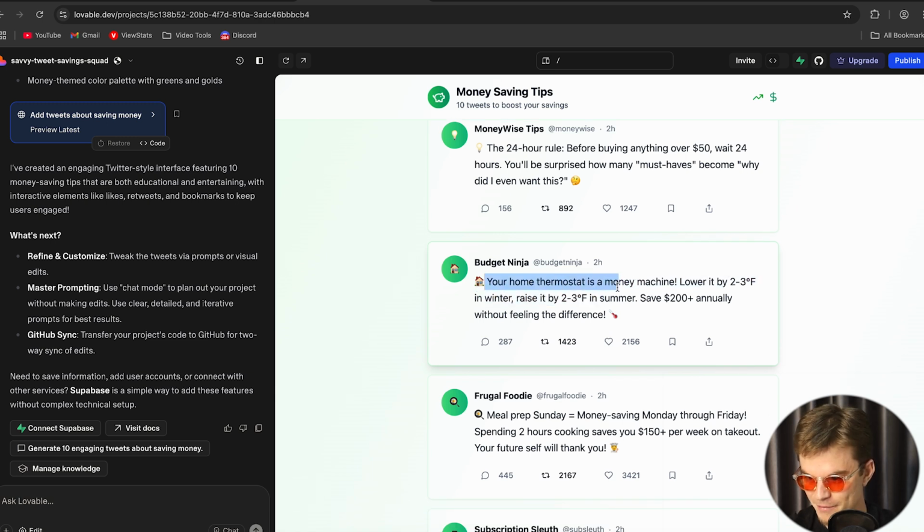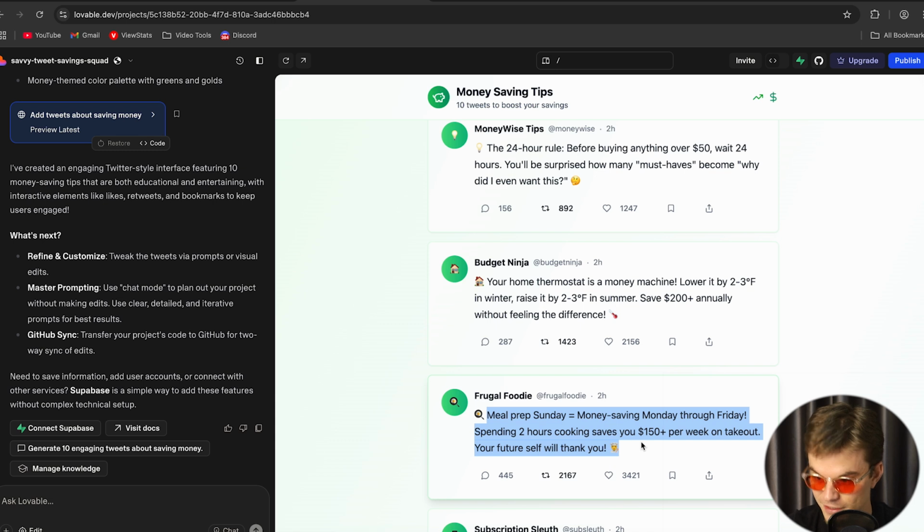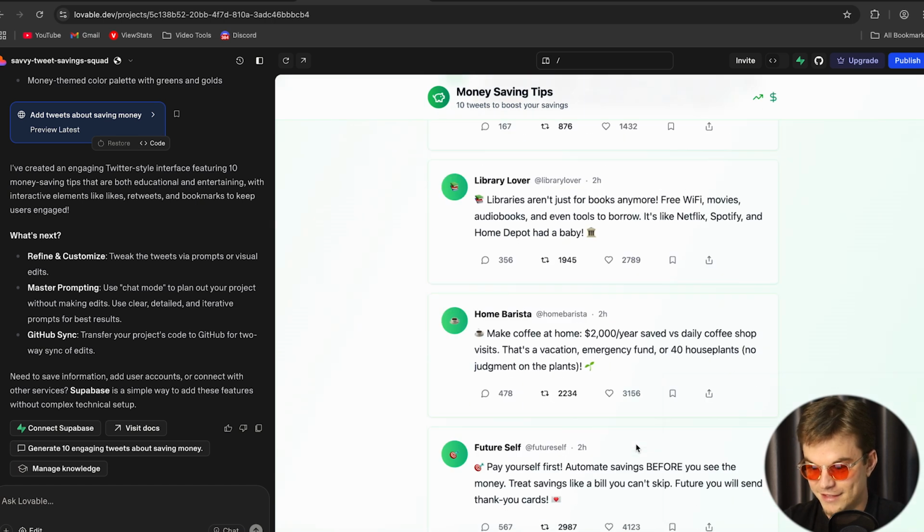Your home thermostat is a money machine. Lower it by 2 to 3 Fahrenheit in winter. Raise it by 2 to 3 Fahrenheit in summer. Save $200 annually without feeling the difference. That's a good tip. Meal prep Sunday. Money saving Monday through Friday. Spend 2 hours cooking. Saves you $150 per week on takeout. Your future self will thank you. Okay, that's a great tip. So probably all of these are decent tips.